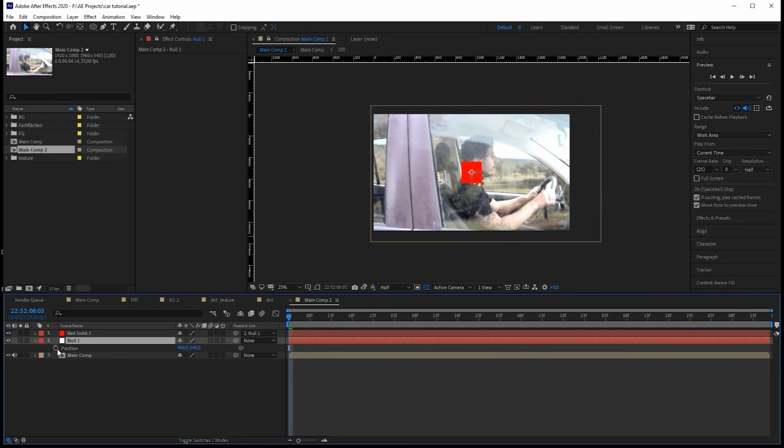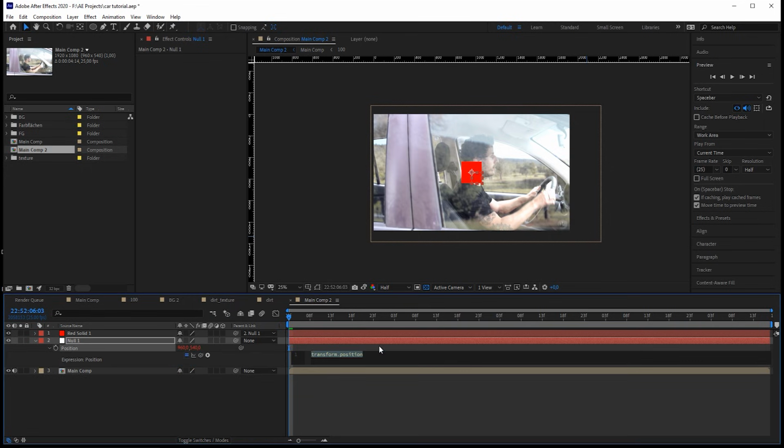When you click on the stopwatch here while holding down the Alt button, you can type in expressions. And this has a cool autofill function. So when I'm typing in wiggle, it'll already have it here. And when I hit enter, I'm already in between those brackets. And now I just have to define how much I want this to wiggle. So at first, I'm telling you how often this should happen. And this is per second. So once a second maybe.